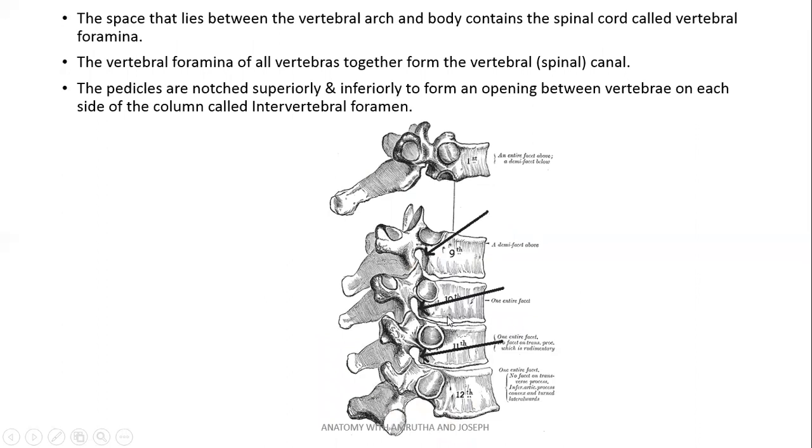When we articulate the vertebrae, there are some gaps on the sides of the vertebra, and these are called intervertebral foramina, through which the spinal nerve emerges out.